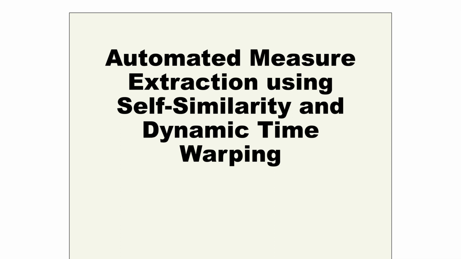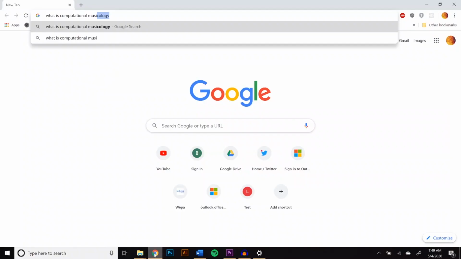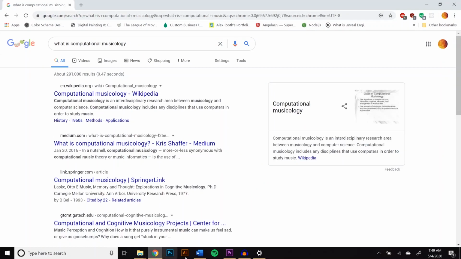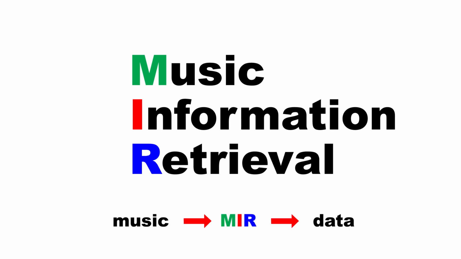But first, I want to go over the fact that this is considered a project in the broader topic of computational musicology. Computational musicology is any kind of work that uses computer science to solve problems in musicology, or in other words, the study of music. The particular subtopic in computational musicology I've been working on is called Music Information Retrieval, or MIR for short. MIR has to do with the extracting of data from music.